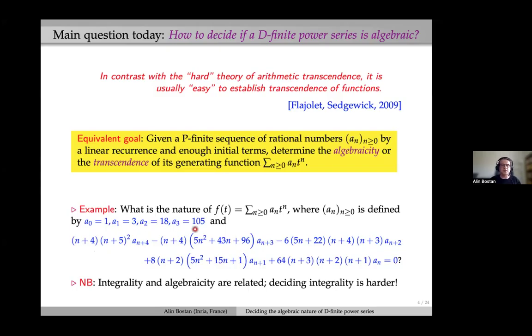This is not obvious at all because, you see, when we unroll this recurrence, we divide by this polynomial. So a priori this introduces denominators. But in this example, this is not the case. So integrality and algebraicity are related questions, but actually deciding integrality is harder, as maybe we can discuss at the very end.